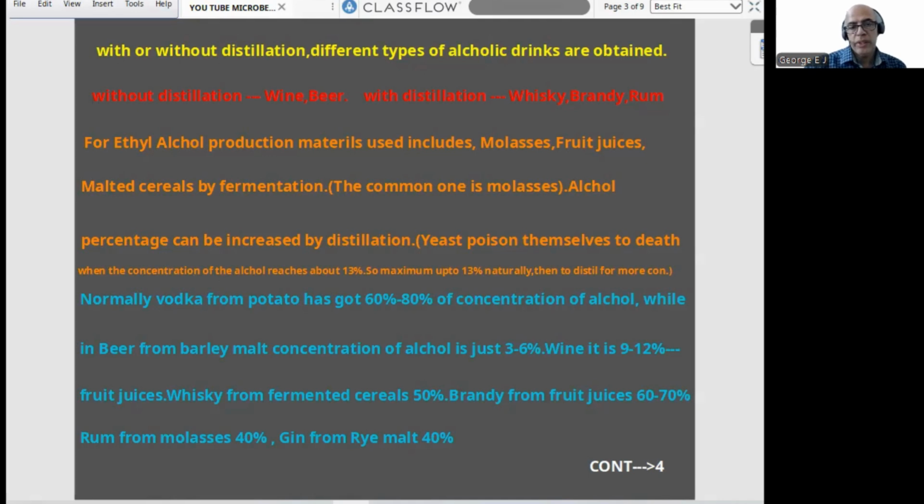Some drinks have 50%, 60%, even 80% alcohol. So we can increase that alcohol content through a procedure called distillation. And different beverages with their percentage concentration of alcohol is again a famous match the following type question.